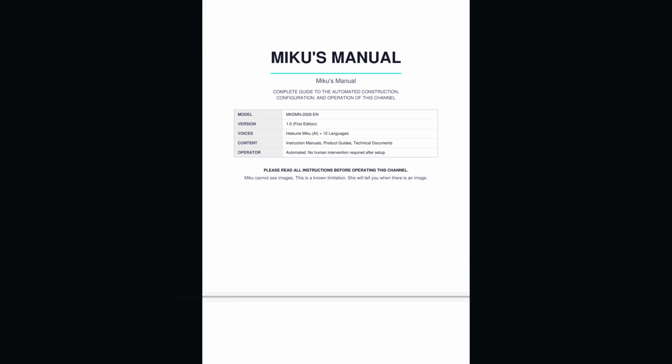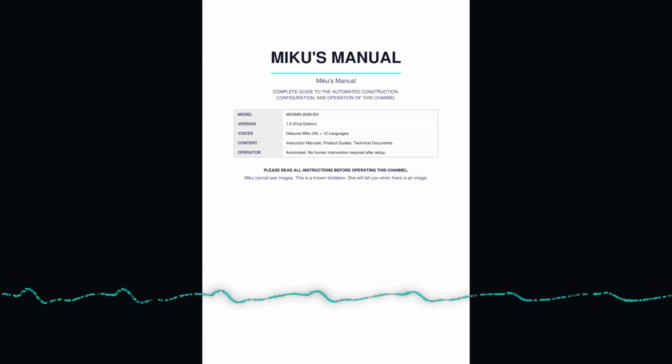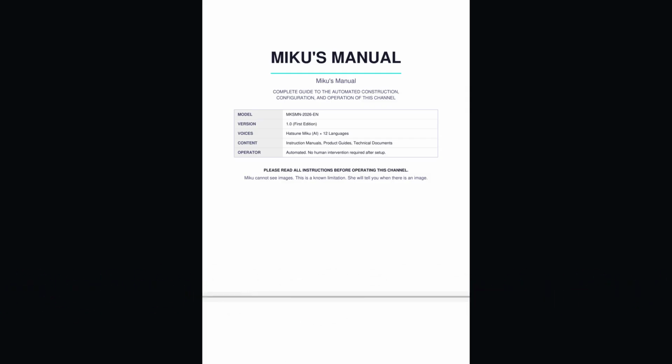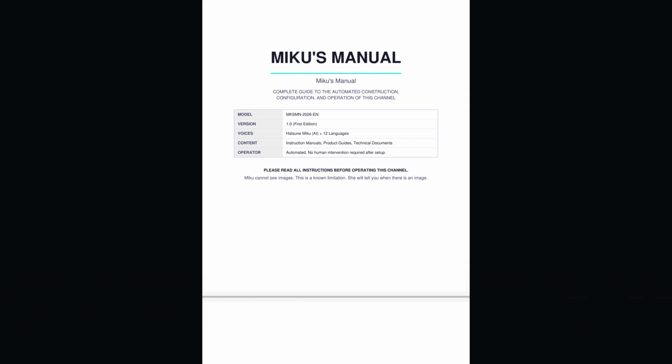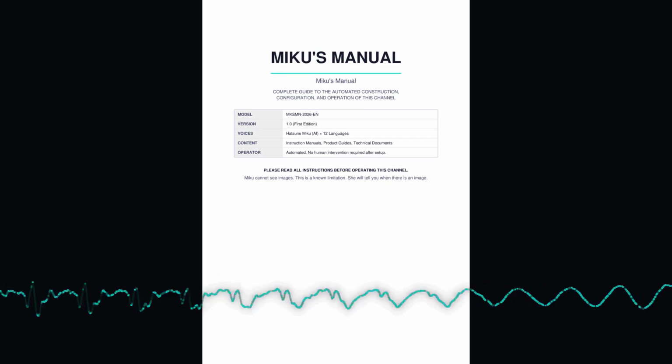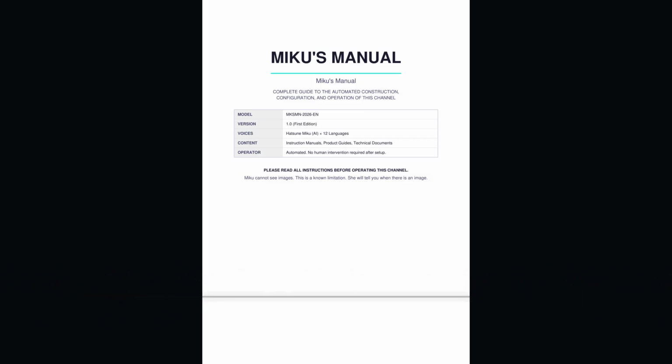Page 1. Miku's Manual. Complete guide to the automated construction, configuration, and operation of this channel. Model: MKSMN 2026 EN. Version 1.0, First Edition.